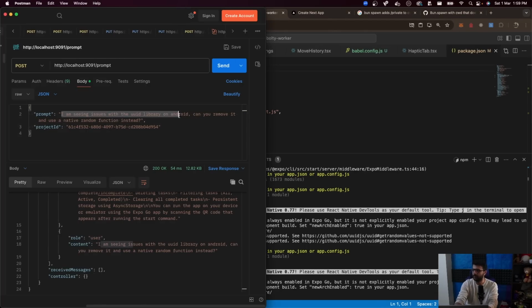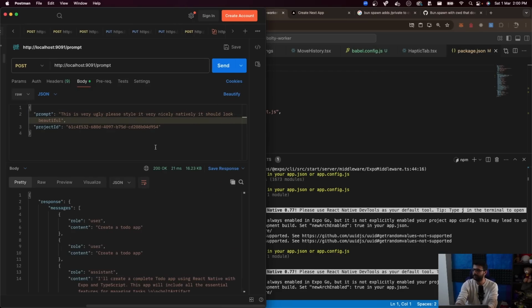For example, one common prompt I like to give it is, this is very ugly. Please style it very nicely. It should look beautiful. Send. And let's look at the logs.